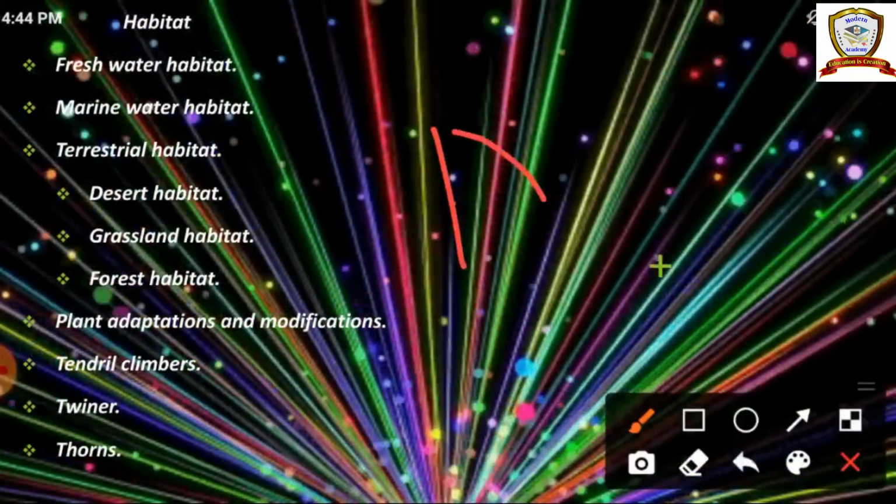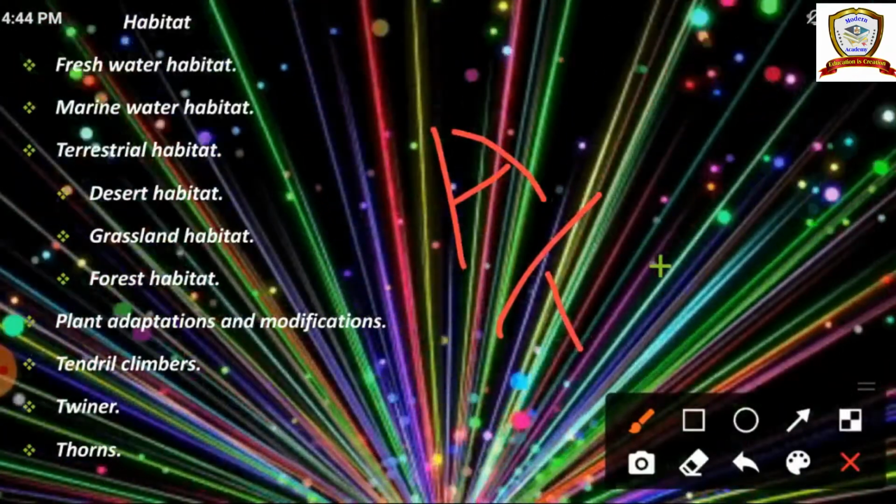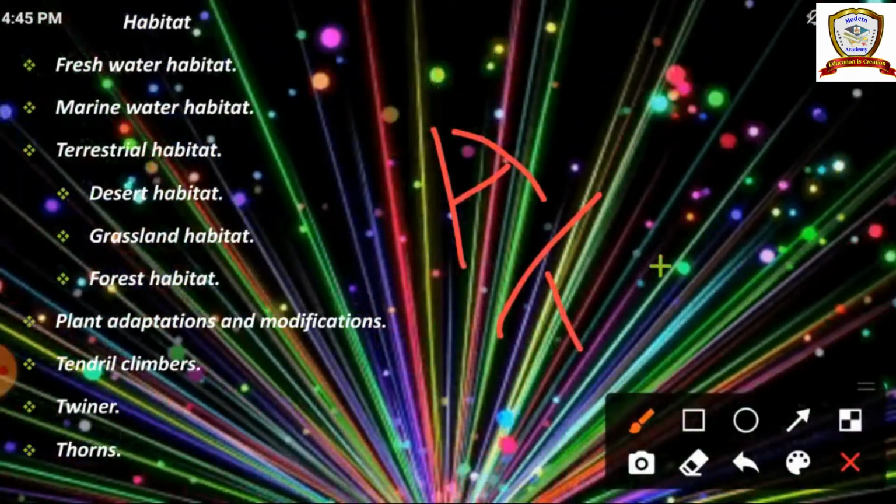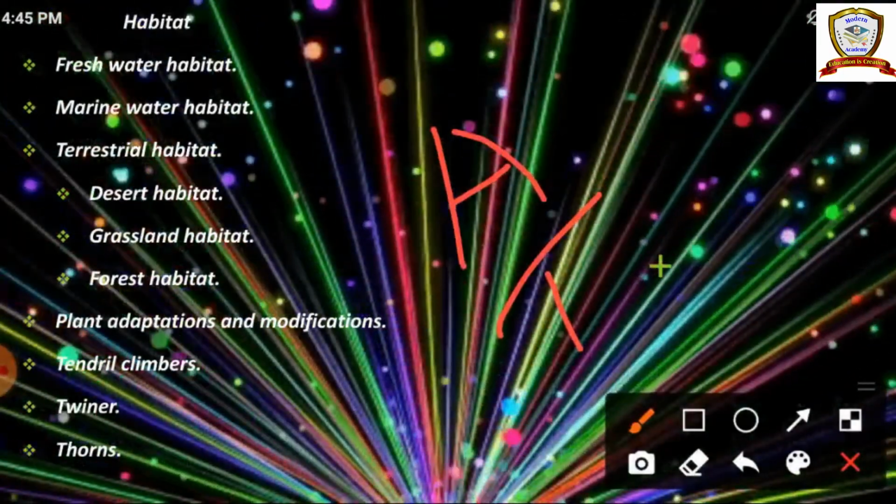One is aquatic habitat, another one terrestrial habitat. Okay, aquatic habitat means the area that is completely covered by water is known as aquatic habitat. Terrestrial habitat, the area that covered by land is called as terrestrial habitat.